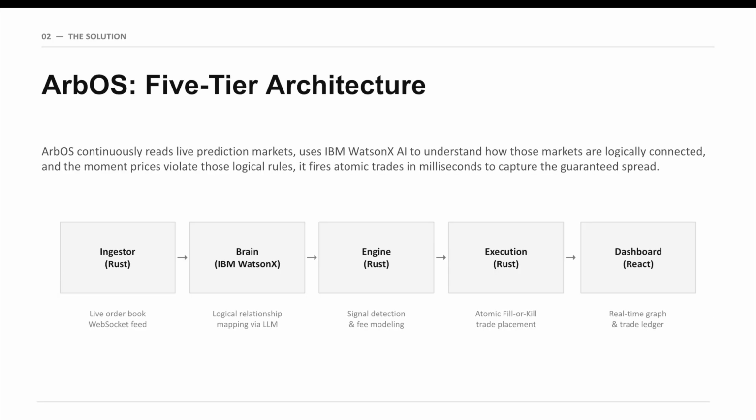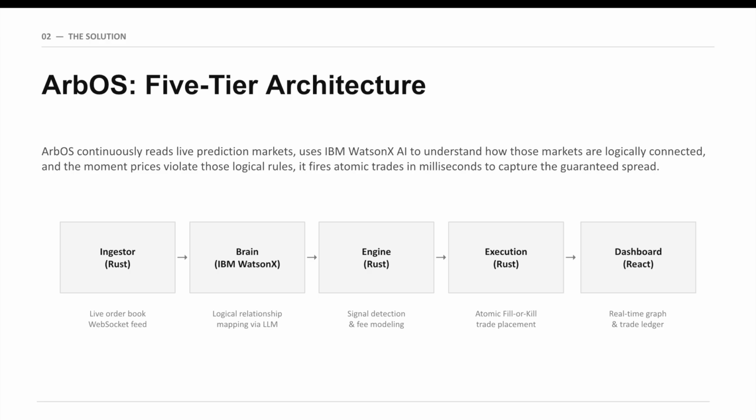So how does it actually do that? arbOS is built using a 5-tier architecture where each layer has one job and does it fast. Tier 1 is the ingester, a WebSocket client that connects directly to Polymarket's live order book feed, pulls real-time bid information across hundreds of markets simultaneously, and normalizes every market into a volume-weighted average price. So you're always working with real tradable liquidity, not phantom orders.